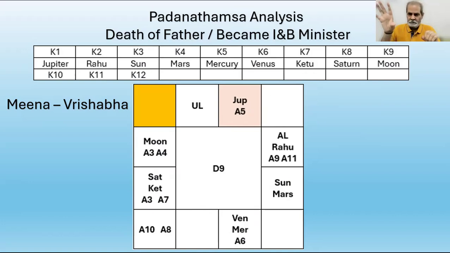A8, Lord of A8, one set. A9, Lord of A9, another set. If they are connected to Arudha, Lord of Arudha, A10, etc., the native inherits the profession of the father. So here also, this is one kind of inheritance.